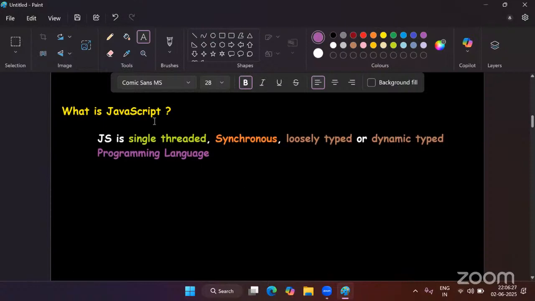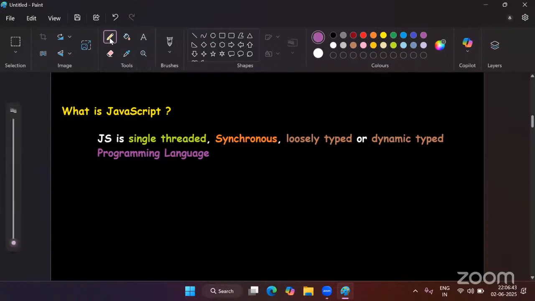Now, to understand properly what is JavaScript, we need to understand what is single-threaded, what is synchronous, what is loosely typed or dynamic typed, and what is a programming language. If all these terms are clear, then you will understand exactly what is JavaScript. Now, in this session, let's try to understand what is single-threaded, and what is synchronous. Then maybe in tomorrow's session or the next session, I will explain the meaning of loosely typed or dynamic typed. So first, let's understand what is single-threaded.